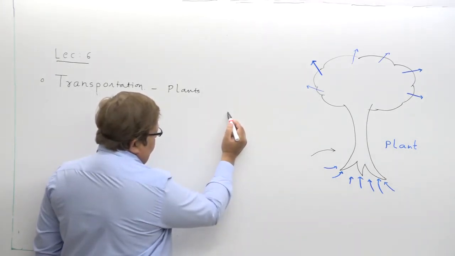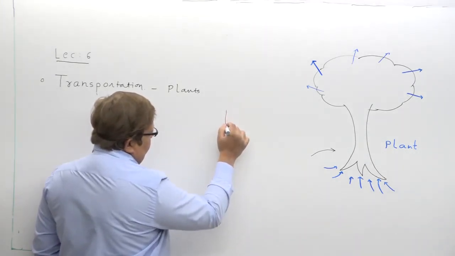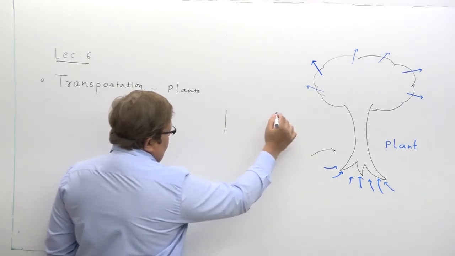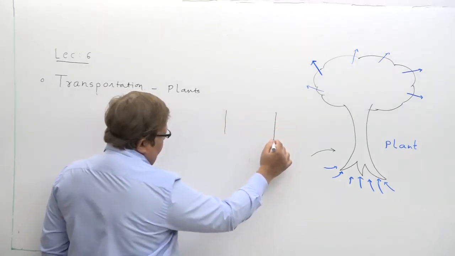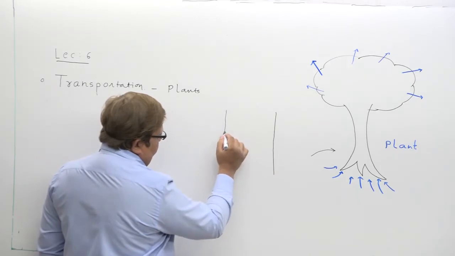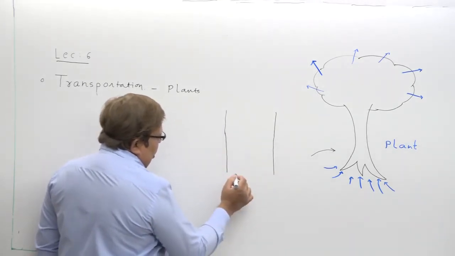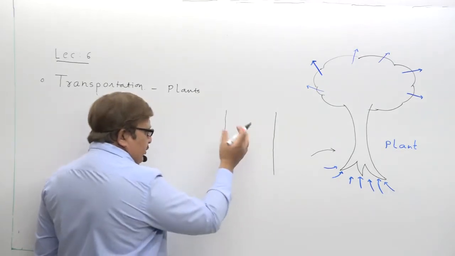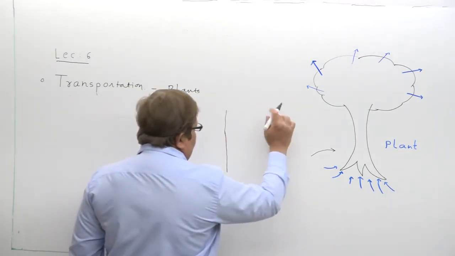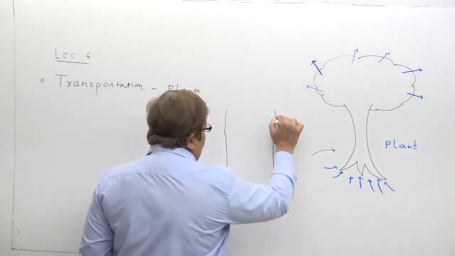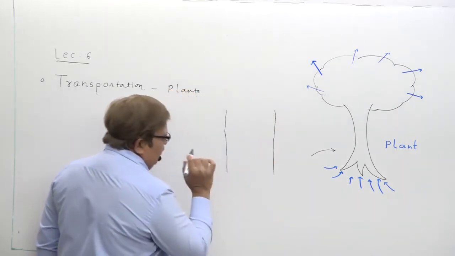Suppose this is a stem, okay? Just try to understand with me. Suppose this is the stem. So we are trying to understand what the inner facts are about. Now what happens?